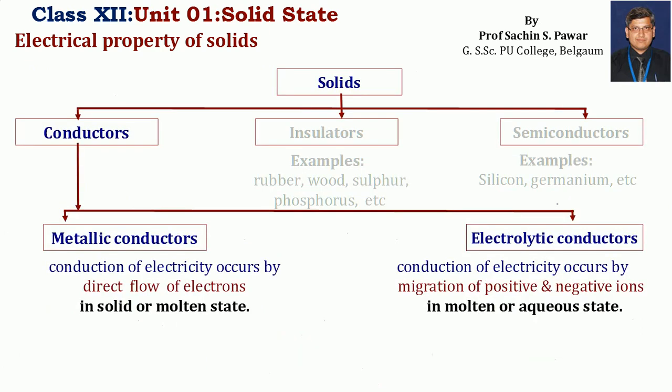Based on who is carrying the current, conductors are basically of two kinds. One is called metallic conductors, the second is called electrolytic conductors. In metallic conductors, the conduction of electricity occurs due to direct flow of electrons, while in electrolytic conductors, the electricity is conducted due to the flow or migration of positive or negative ions to the respective electrodes. The point to be noted here is metallic conductors can conduct electricity in solid state as well as in molten state, that is in liquid state.